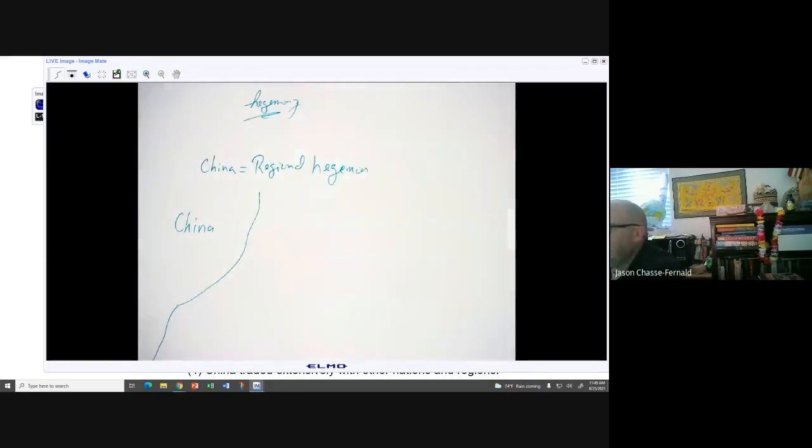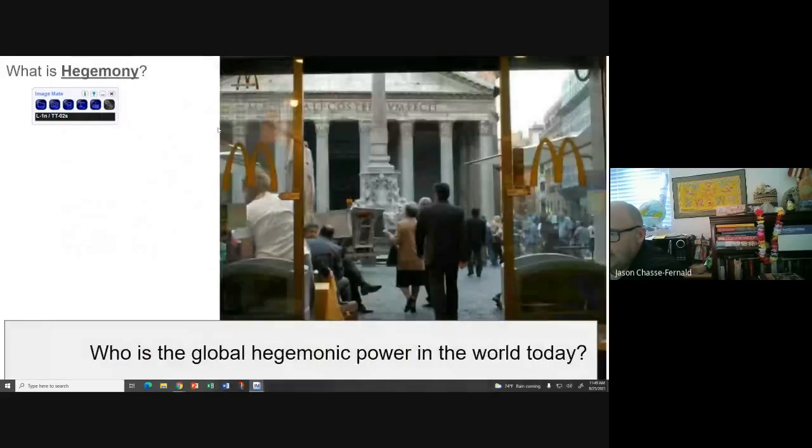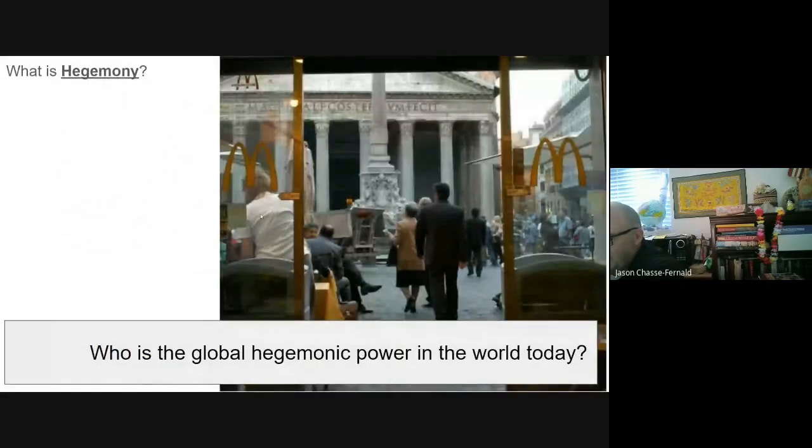And I do have a slide that kind of looks at this concept, right? What is hegemony? So let's think about what this word means, right? So what are we looking at here? We're looking at the Pantheon in Rome, right? So what is hegemony, and who is the global hegemonic power today, right?